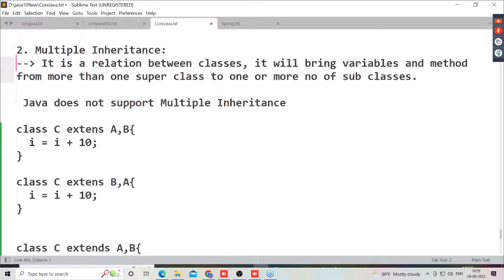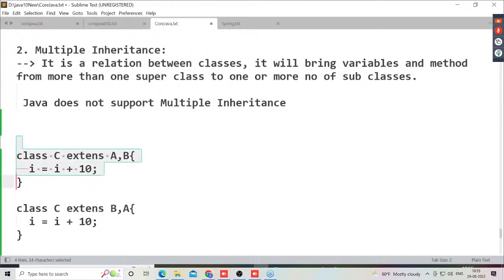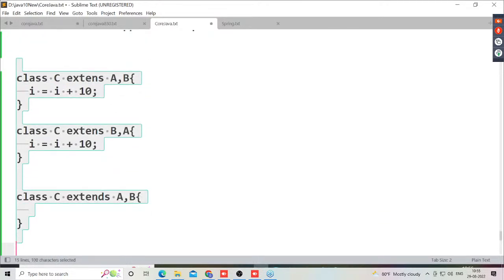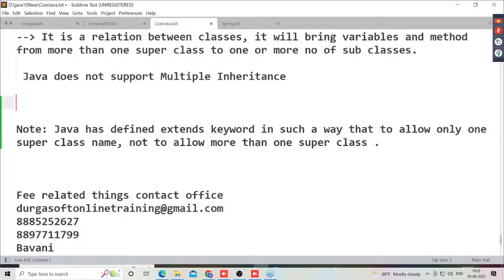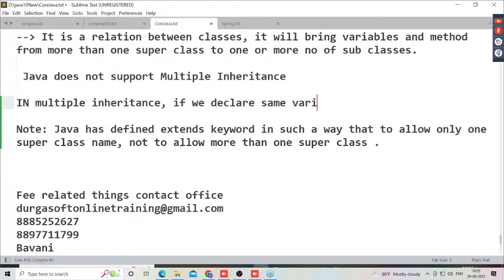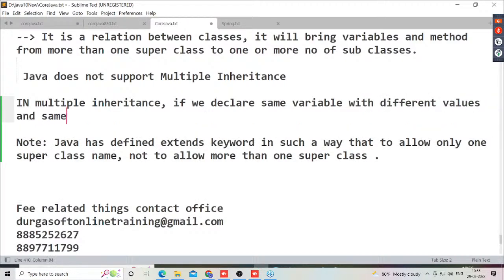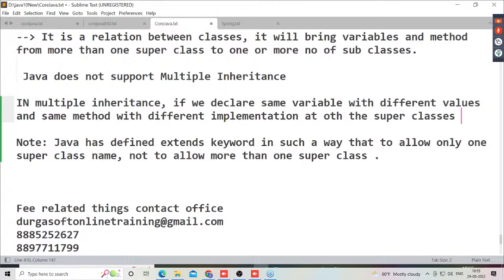So finally, why does Java not allow multiple inheritance? If you observe these points, I want to remove all of them and give a small note here. In multiple inheritance, if we declare the same variable with different values and the same method with different implementations at both the superclasses,